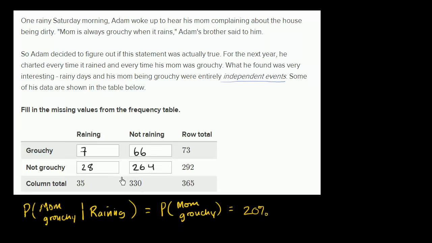So the key realization here is what he's saying he found was very interesting. Rainy days and his mom being grouchy were entirely independent events. That means that whether it's raining or not shouldn't matter for the probability of his mom being grouchy. It should be the same probability. And our best estimate of the probability of his mom being grouchy, on the total days, is 20%. So if the data is backing up that it's independent events, then the best way to fill this out is that the probability of his mom being grouchy on a rainy day or a not rainy day should be the same. And that's what we filled out right over here.